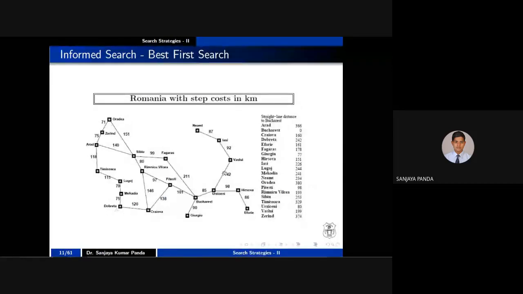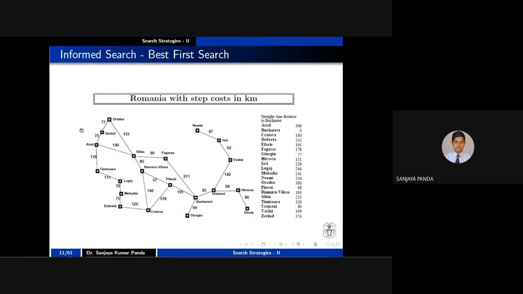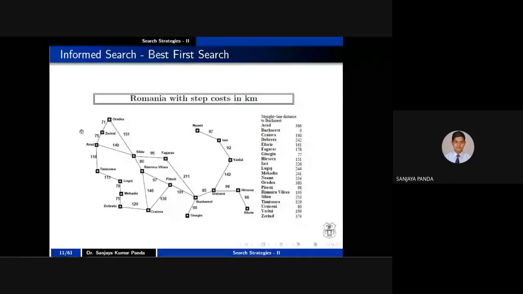So a brief sketch of Romania country's map is given here with a set of cities. So we'll mostly focus on this map in informed search strategies, so that you can easily learn how the search is working in the informed search strategies.